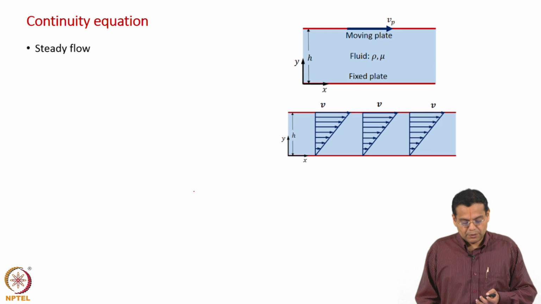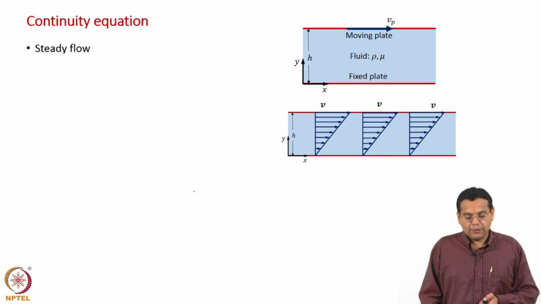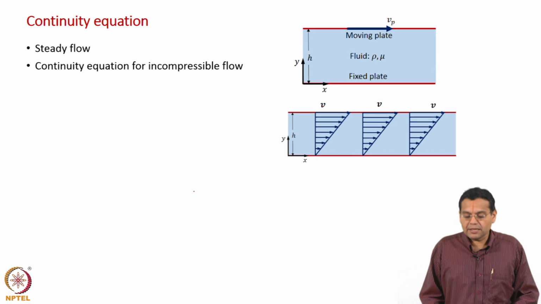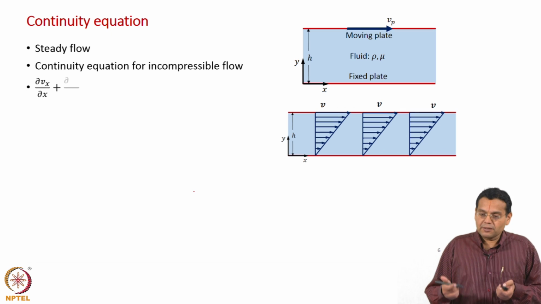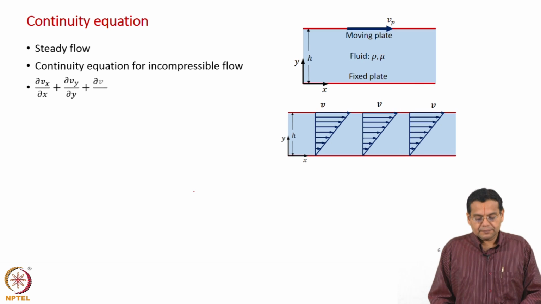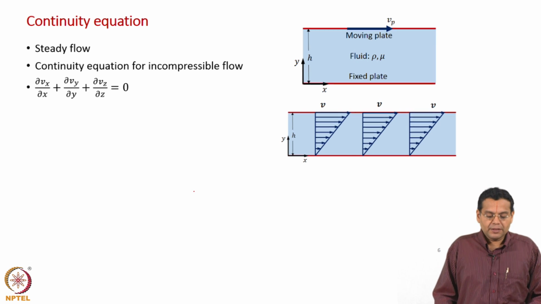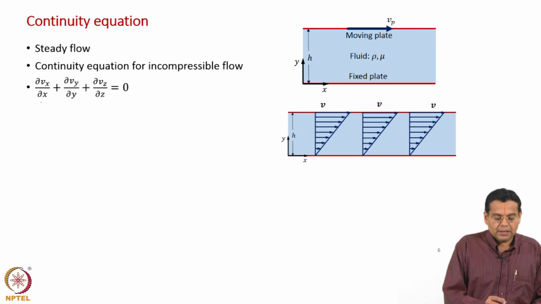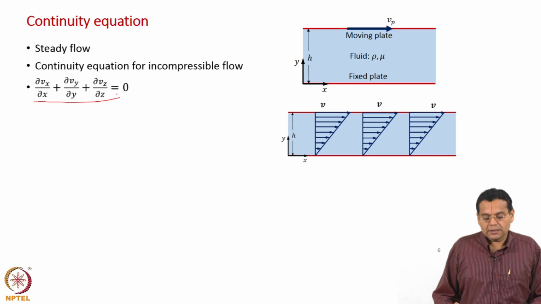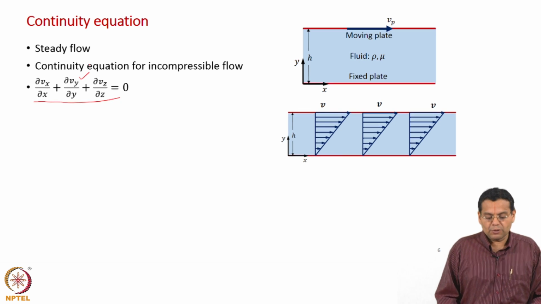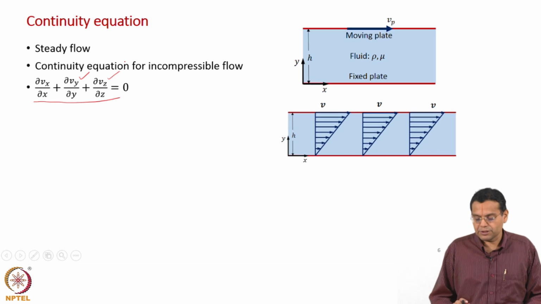focus. So, we are going to consider a steady flow, and we are going to consider incompressible flow. In this case, it is an incompressible fluid, also if it is water. Okay. So, that is the continuity equation for incompressible flow, which is del dot V, the divergence of the velocity vector, is equal to 0. In terms of the velocity gradients, it is dou Vx by dou x plus dou Vy by dou y plus dou Vz by dou z is equal to 0.